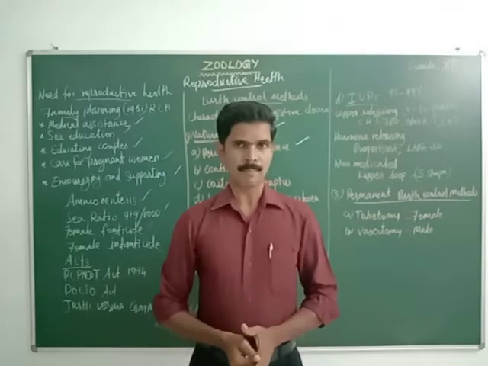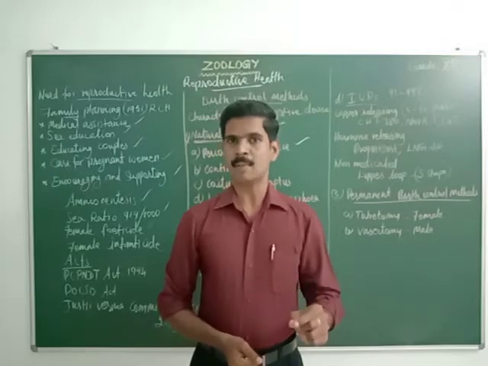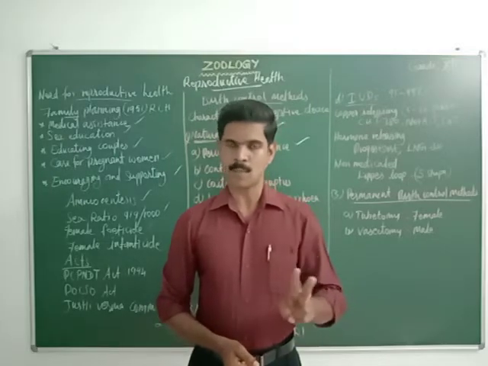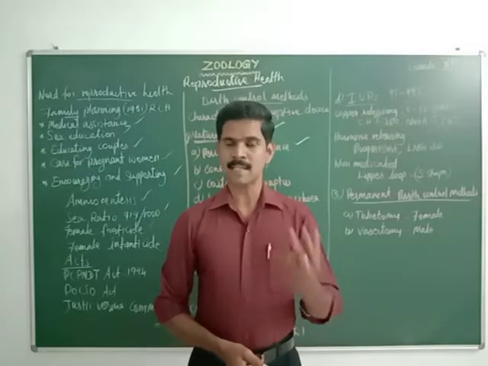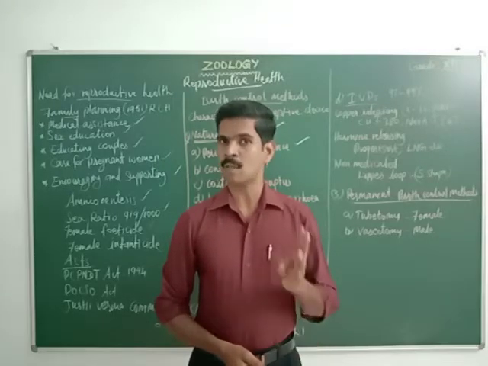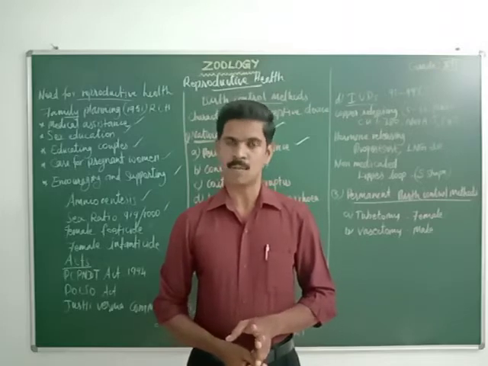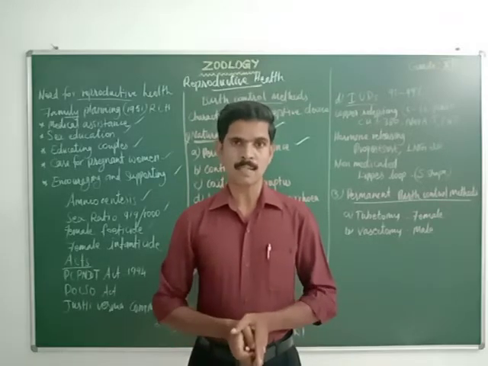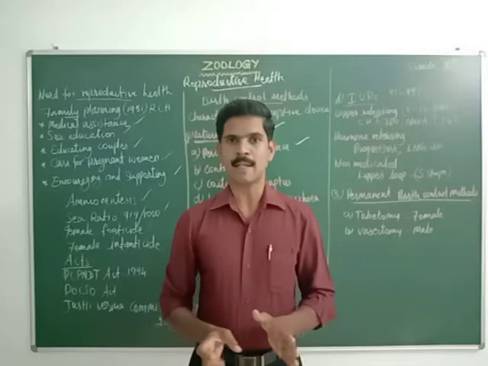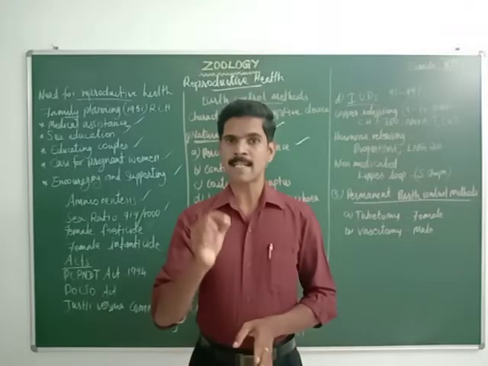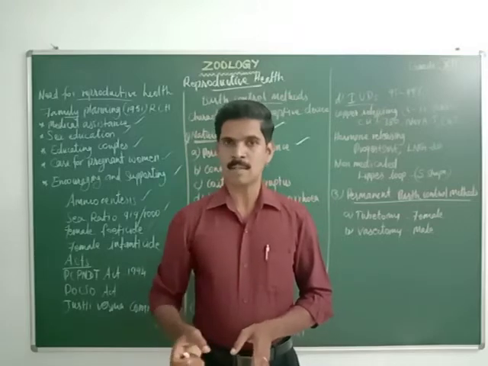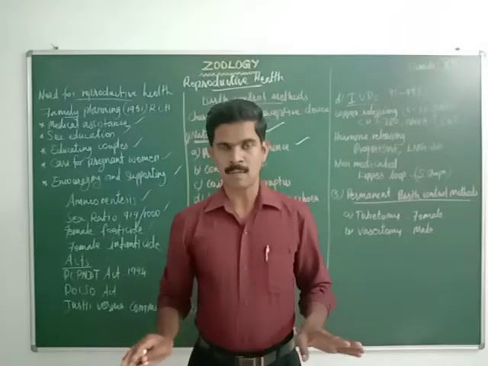This egg can stay in the female reproductive system only for 2 days, and the sperm can stay inside the female reproductive system only for 3 days, 72 hours. Understand? During these 3 days, if the people are not involved in coitus, meaning sexual activities, fertilization will not take place.